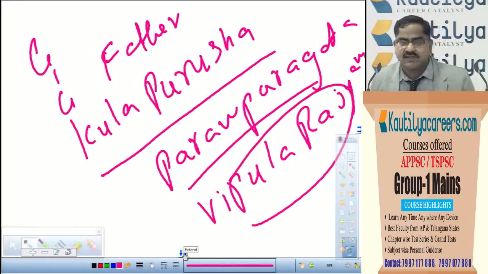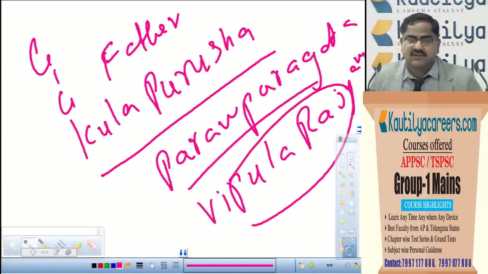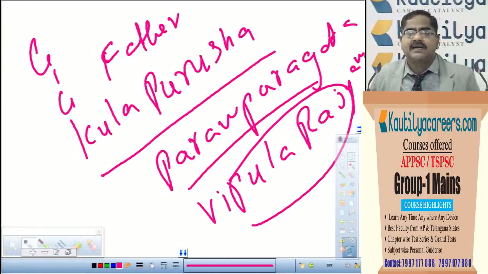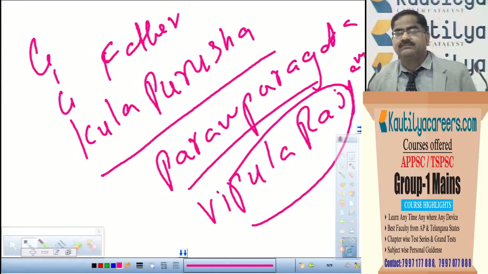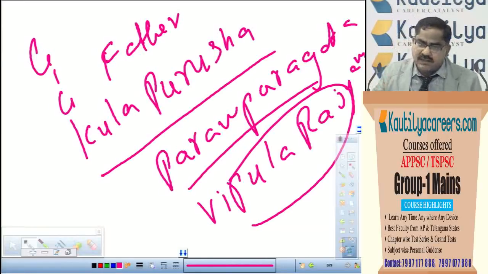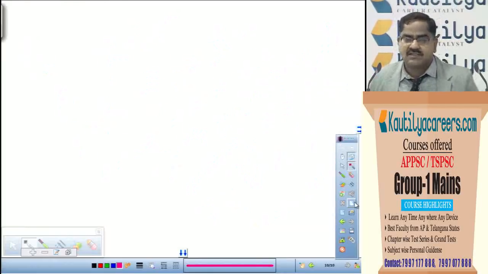Paramparagata means from one generation to another generation. Vipula Rajyam, that means authority comes from father to son, from one generation to another. Then who is the fountain of authority in the family of Shathavahanas? None other than the father. If authority flows from the father to son, that means a patriarchal system existed. Undoubtedly we can assert that the kingship is hereditary, and moreover it is patriarchal.